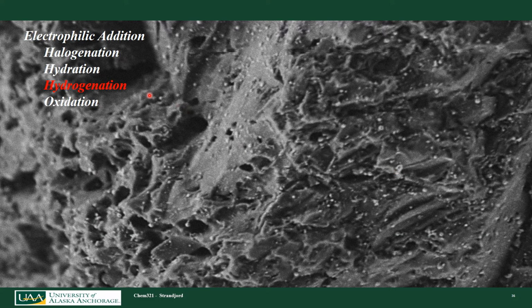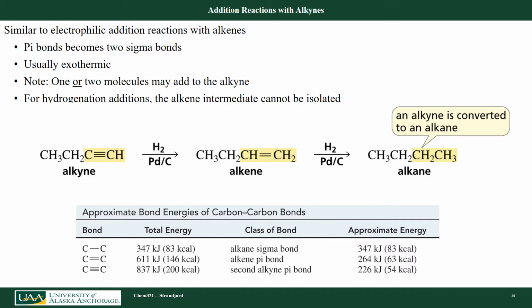Let's now talk about hydrogenation reactions. Hydrogenation meaning I'm adding H2 across a triple bond. When I add hydrogen across a triple bond, I add one equivalent of hydrogen in the syn orientation, and then I form an alkene. This alkene is still attracted to my catalyst, so I can add a second equivalent of hydrogen across that double bond. So in fact, I've gone from an alkyne with two elements of unsaturation all the way over to the alkane, which has 0 elements of unsaturation.